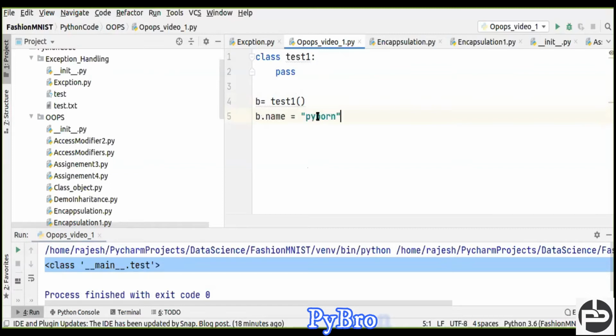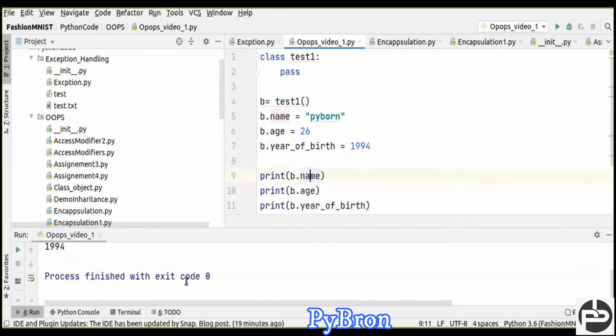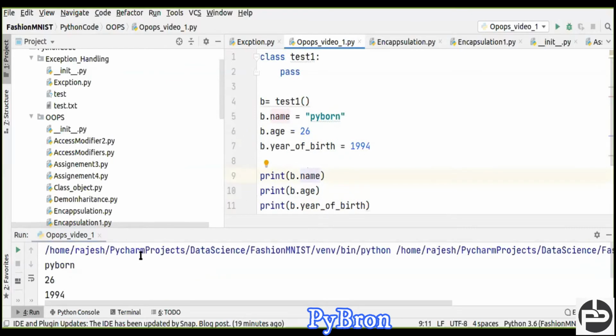Class is what? Shop. If you go through my previous video, you will get a fair idea about that. So what I did, I just inserted Pybron inside my class. Similarly, now I'm going to insert the age and born, and next I would like to print all those things. Now, if I run this code, what is going to happen? So everything got printed, right? Pybron, age is 26, and year of birth is 1994.